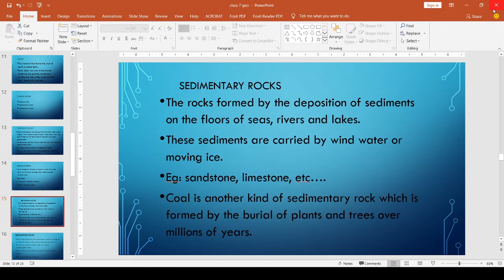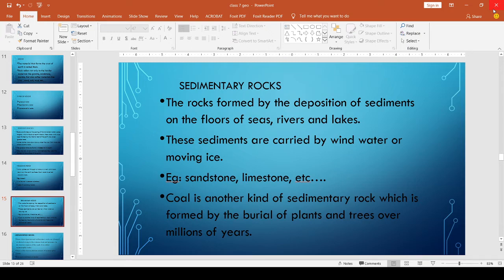Okay. The second type of rocks is sedimentary rocks. You know what sediments are? When water is flowing, the water also carries some small particles, and rivers also carry these sediments.